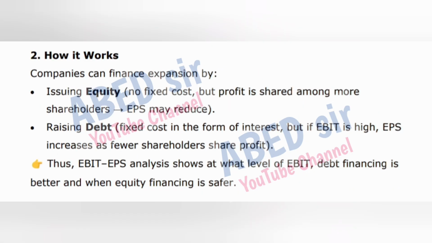2. How it works. Companies can finance expansion by issuing equity, no fixed cost, but profit is shared among more shareholders, EPS may reduce. Raising debt, fixed cost in the form of interest, but if EBIT is high, EPS increases as fewer shareholders share profit. Thus, EBIT-EPS analysis shows at what level of EBIT debt financing is better and when equity financing is safer.